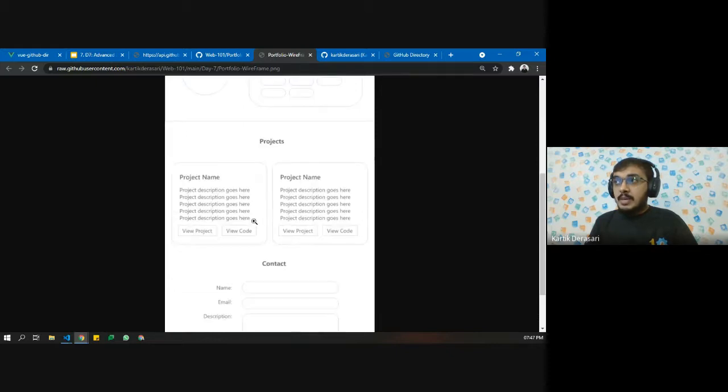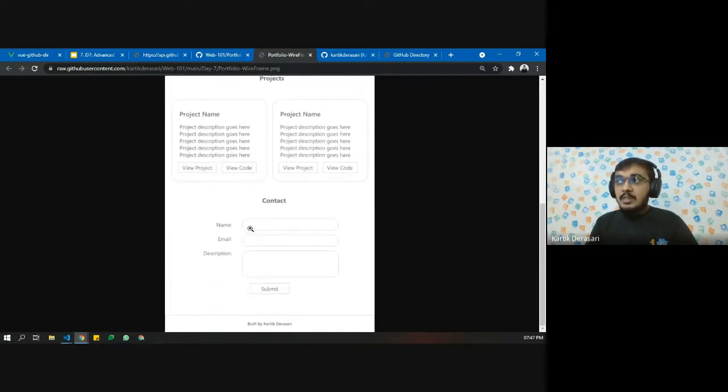Coming to the next part, here is the projects section. You need to create two cards like this, which we also created using the news card project. Here should be the project name, and the description should be here. There should be two buttons. One is view project, which will take you to the hosted website URL. And here is the view code button, which should take you to the GitHub repository of that project. You can have multiple projects aligned in this way.